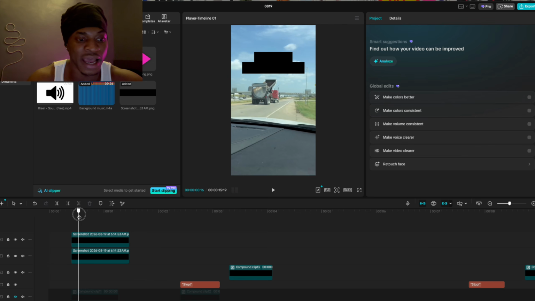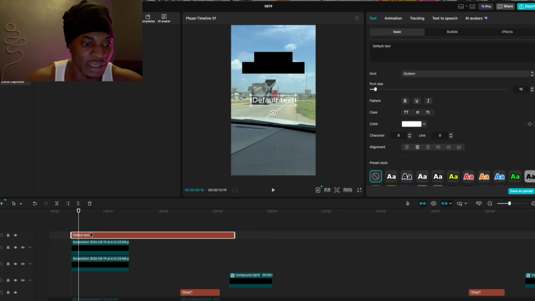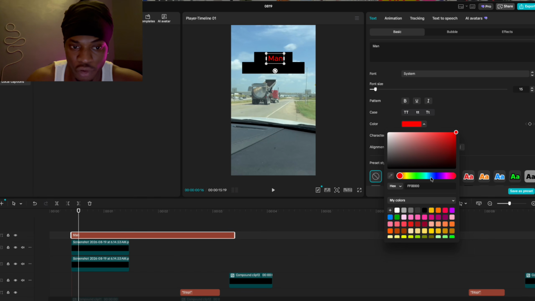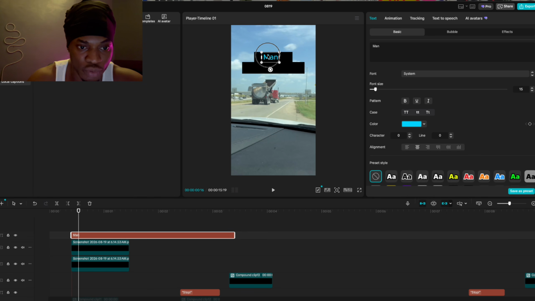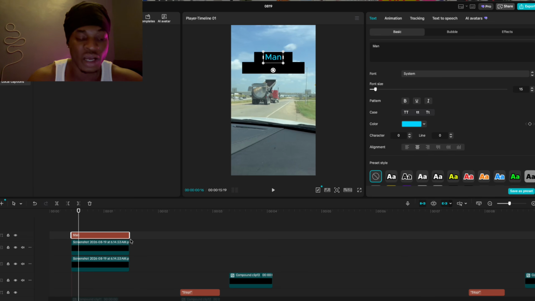So now the next thing I have to do is to come to text right here, put it right here, and write something like man. You can just write man, and you can change the color to any type of color that you want. If you want blue, you can just put blue right there, then increase the size. Pretty much easy. It's one of the easiest commentary niches you can do as of right now, guys.